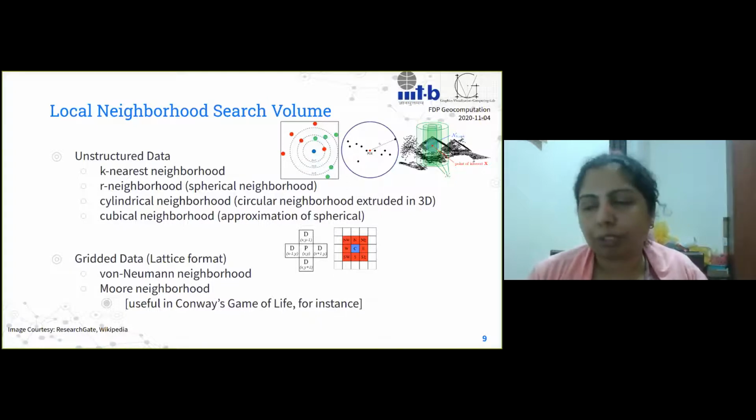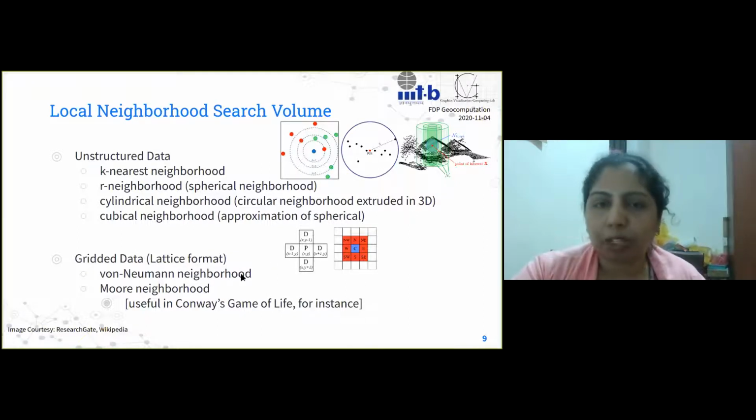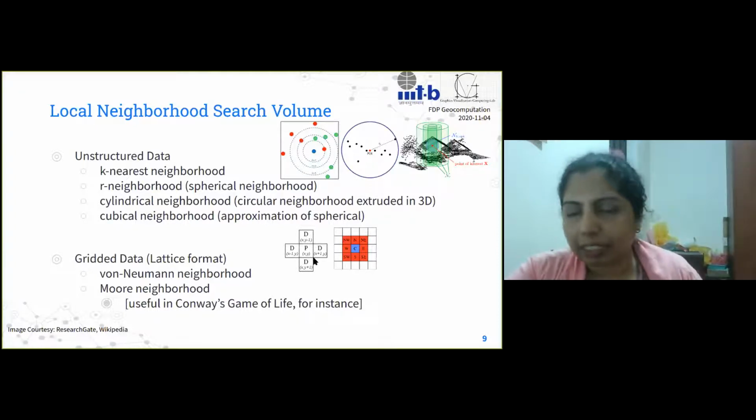There are two kinds of neighborhoods that we can use here as well. That is the von Neumann neighborhood, where it just takes the neighbors along the principal axes like X, Y, and Z. Or there is the Moore neighborhood, where we also consider the diagonal elements. These are the two different kinds of neighborhoods we would look for in lattice formatted data.